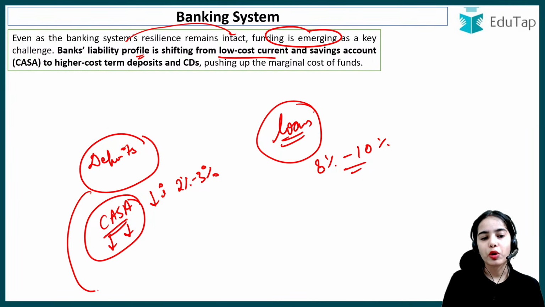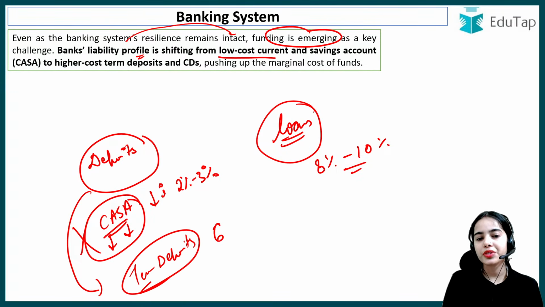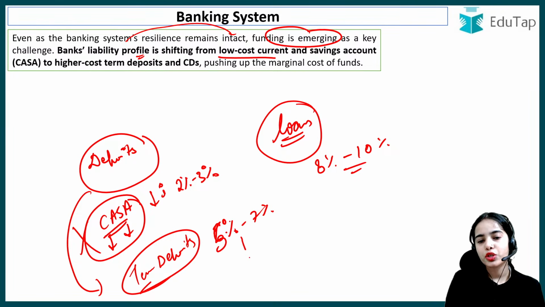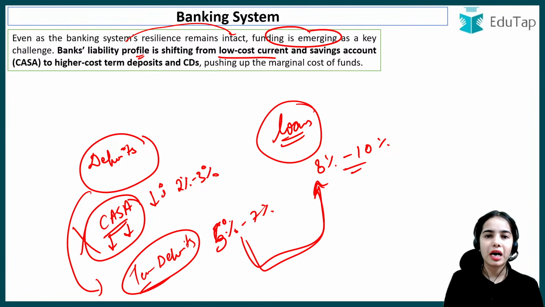While now, the deposits are shifting away from CASA to term deposits. Now, the people are more interested to do the term deposits, where the interest rate is in between 5 to 7%. So you can understand that the profitability of the banks can reduce because there is the increase in term deposits rather than CASA. So this is the idea that there is the problem that is emerging in the funding. So funding is emerging as a key challenge.